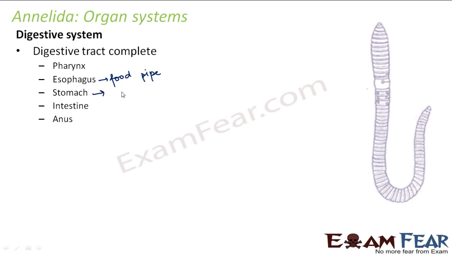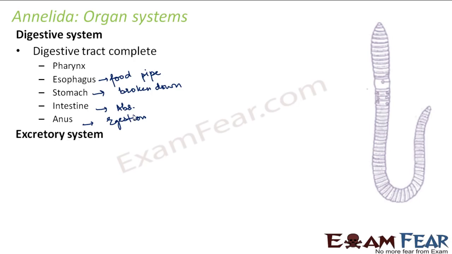What happens in stomach? In stomach, food is broken down into simpler form. In intestine, the digested food is absorbed. So absorption takes place in intestine, and in anus, egestion happens. That is, the undigested food particles are thrown out of the body through anus. So all these organs together form a complete digestive system.